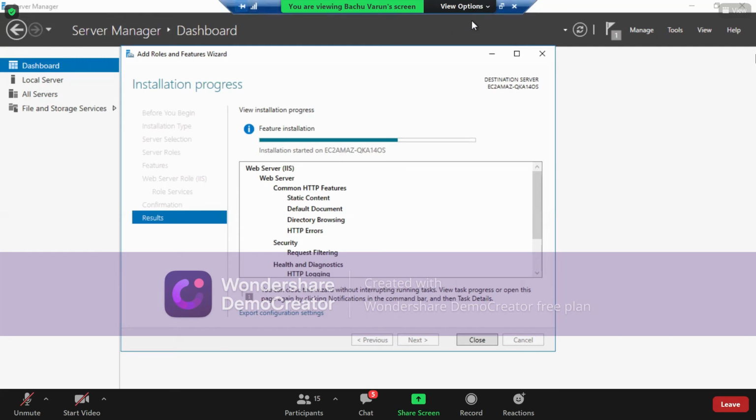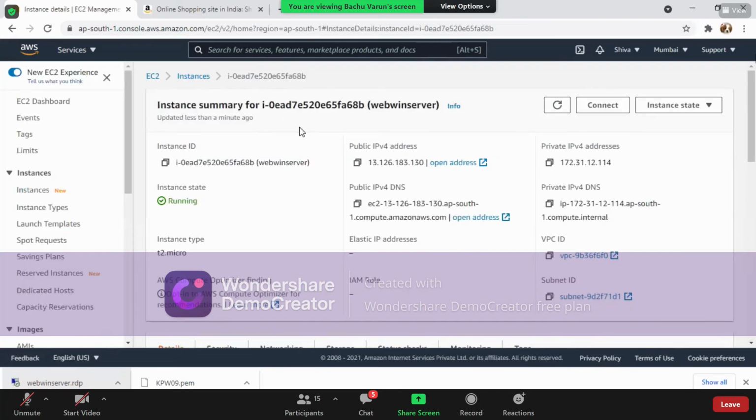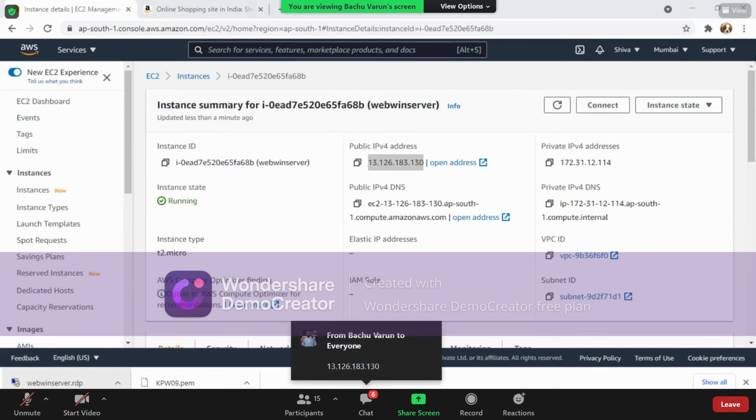Okay. Meanwhile, everyone, you can note down the IP address of this particular Windows machine. This is my ID and this is my public address. Please everyone make a note of this public address: 13.126.183.130. I'll let you know what to do with this IP address. I wrote it in the chat box.